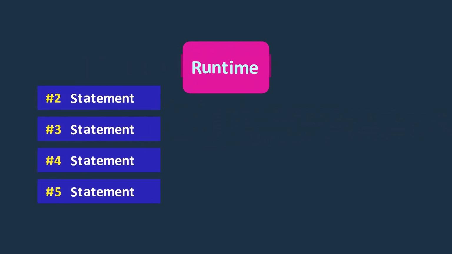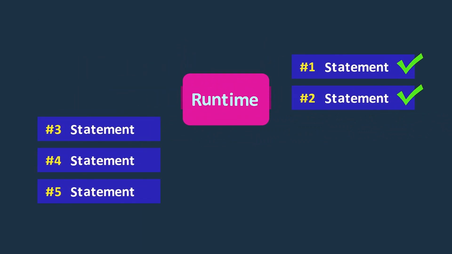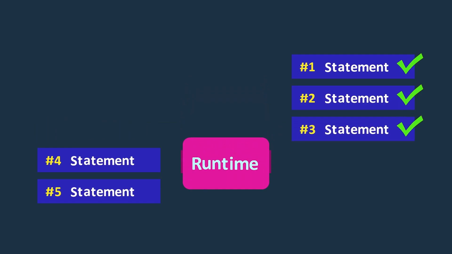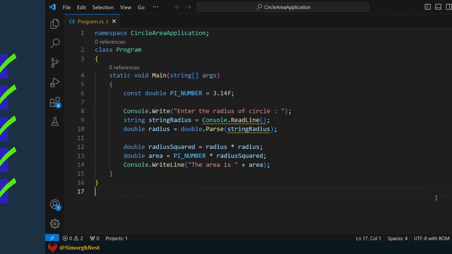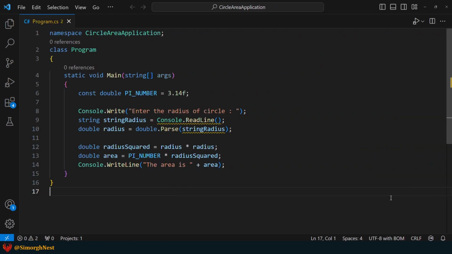In C#, statements are executed one after another, starting from the top of the code file and moving to the bottom. For example, in the application we wrote earlier as a challenge, the user enters the radius of a circle and we calculate and return the area of that circle. Each statement in the application is executed in order, starting from the top and going to the bottom.